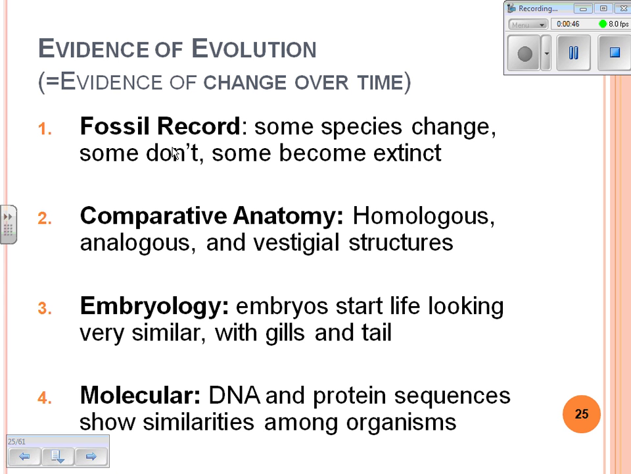These are the four major areas: the fossil record, that some species change, some don't, some even become extinct; comparative anatomy, homologous, analogous structures, vestigial structures; embryology, just the beginning of life, looking very similar; and then molecular data, the DNA and protein sequences.